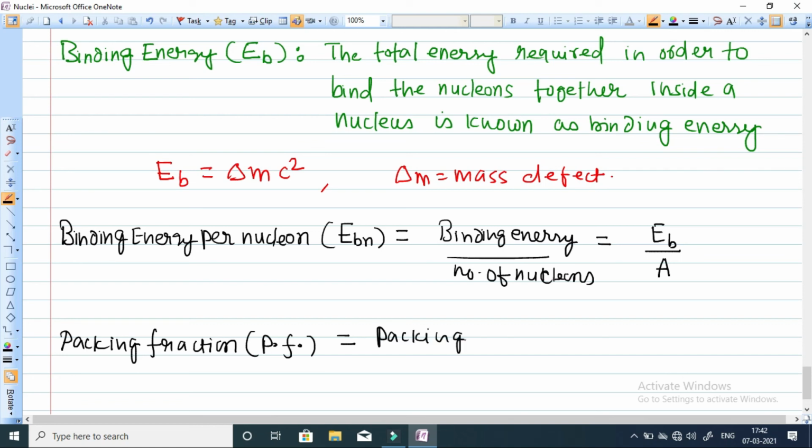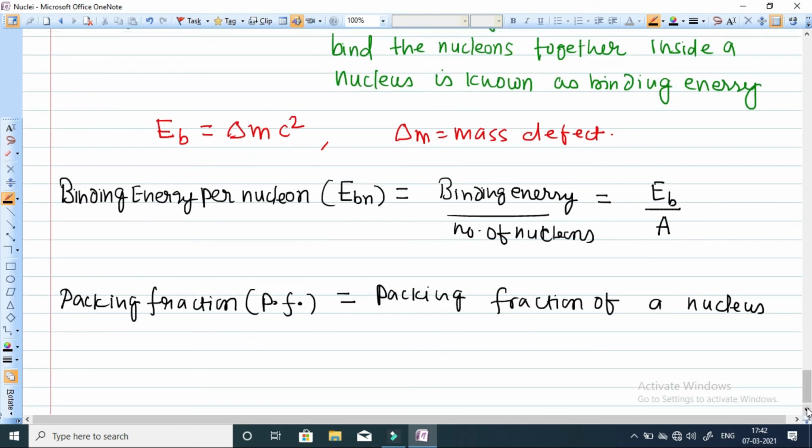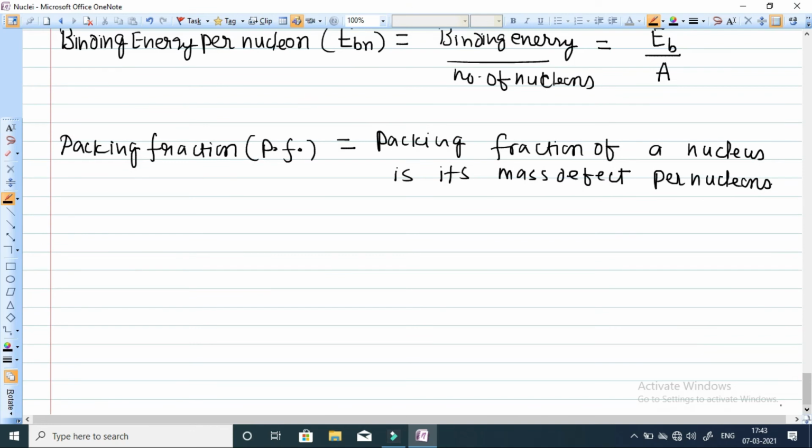Mathematically, packing fraction PF is equal to the mass defect, delta M, divided by the number of nucleons. The number of nucleons is equal to A.